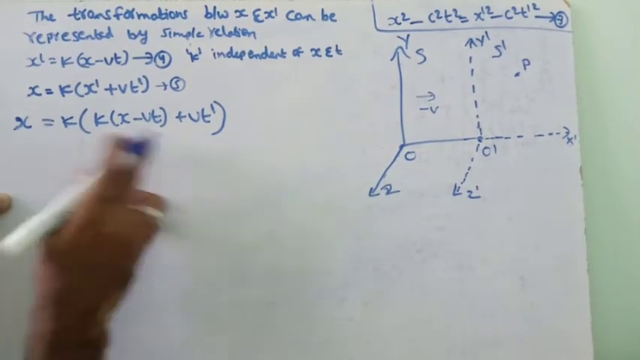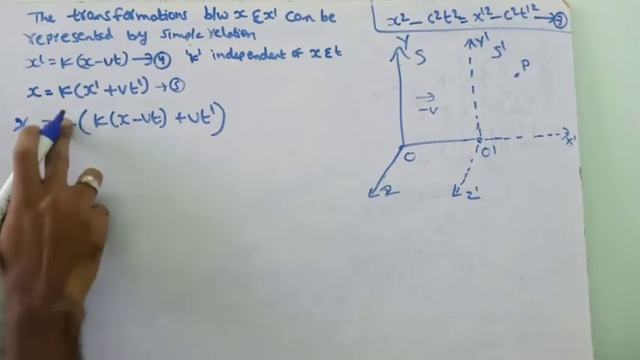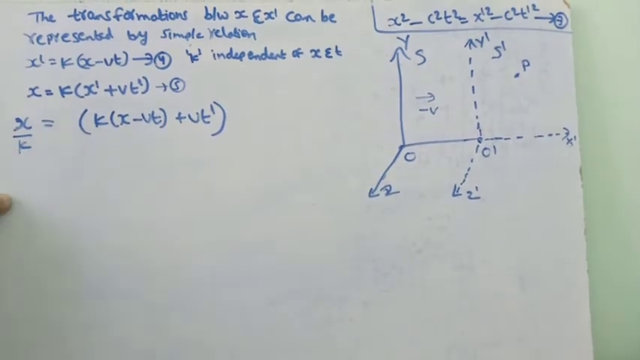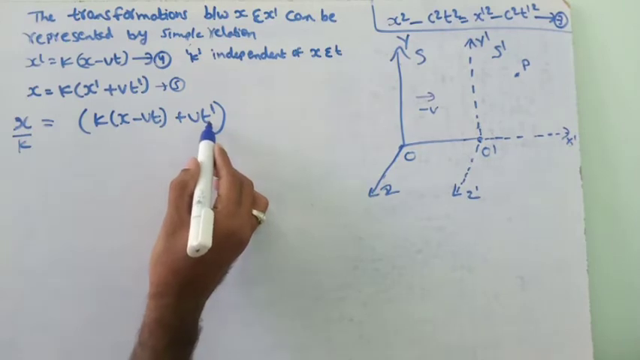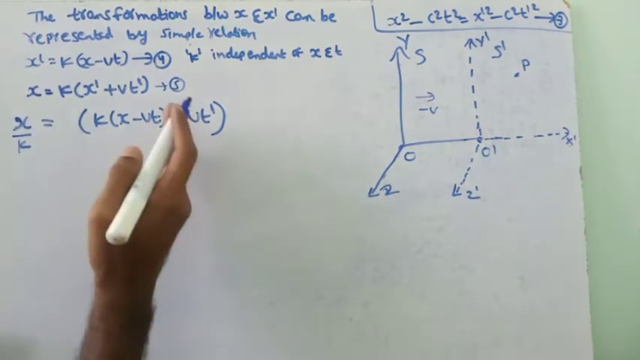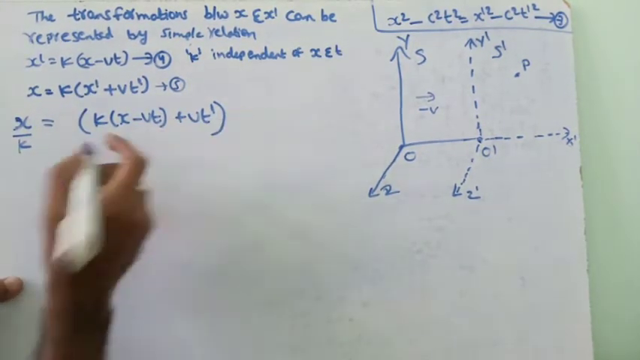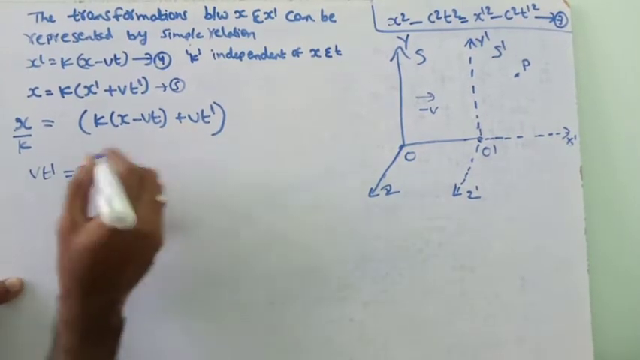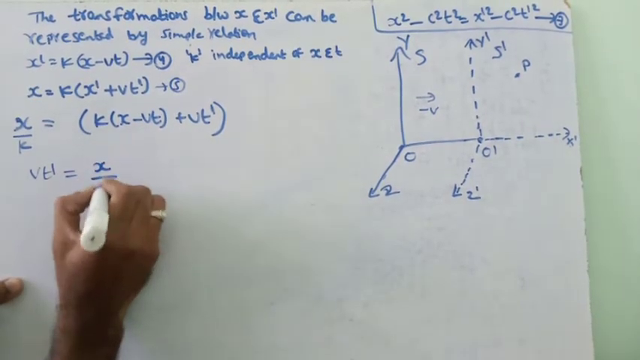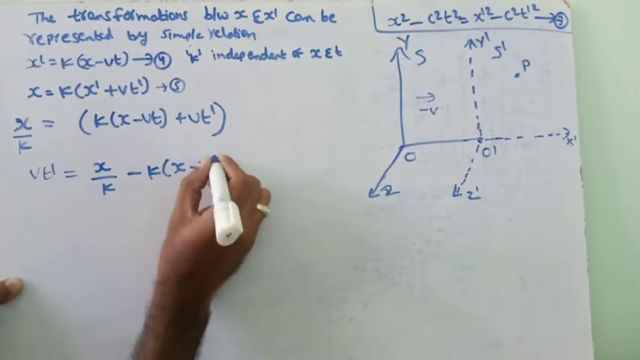Here we send k, multiplying with this term, so this goes here. Now we need t dash to be the subject, so we send the remaining terms to that side. We keep vt dash here. vt dash is equal to x by k minus k into (x minus vt).